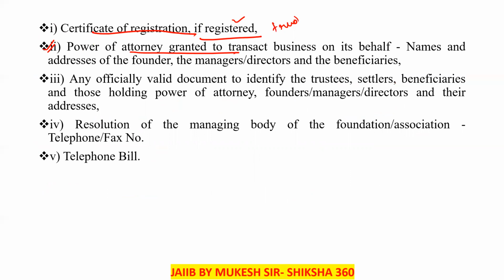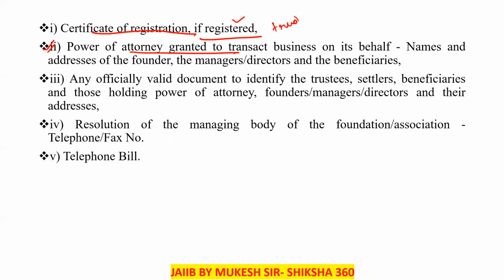Power of attorney is basically granted to transact business on its behalf. That is, the names and addresses of the founder, the managers or directors, and the beneficiaries. Clear?